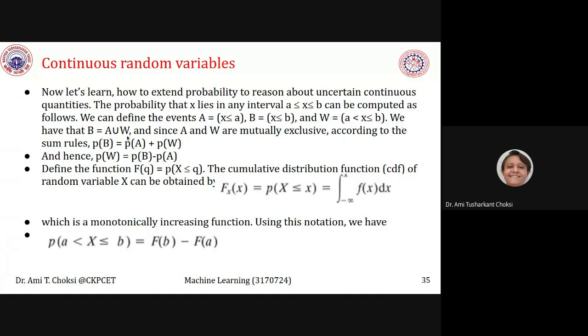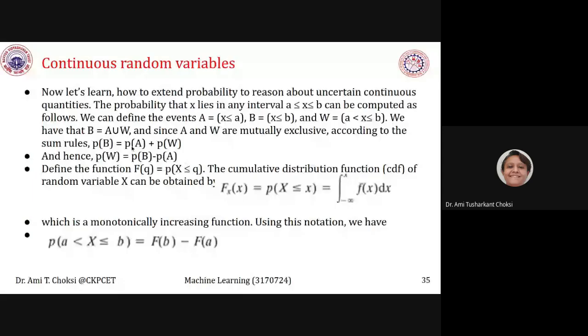We can see that B is A union W, right? Since A and W are mutually exclusive, according to the sum rule, P of B is equal to P of A plus P of W. Why P of B?